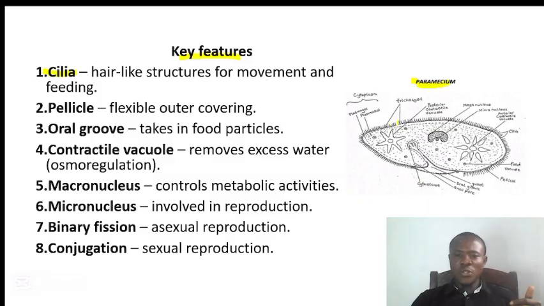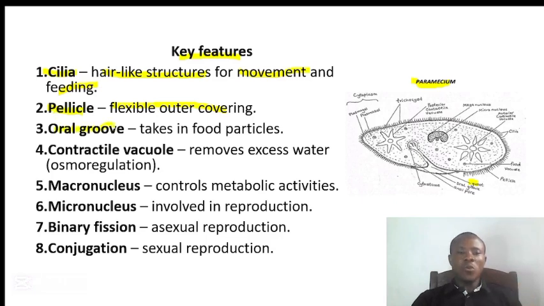One, it has the cilia. These tiny projections you are seeing coming from the pellicle are what we call cilia. The cilia are hair-like structures that are used for movement and feeding, because it is the cilia that beat the food in order to get into the gullet. Next we have the pellicle, the flexible outer covering that is used for protection. They don't have a plasma membrane; that plasma membrane is named the pellicle.